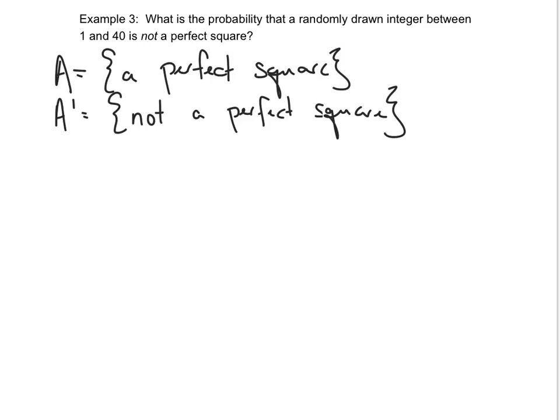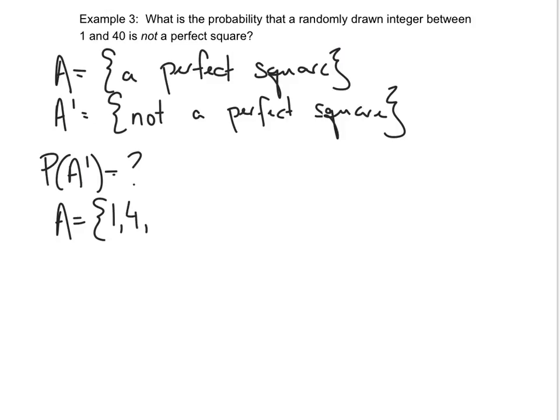Okay, so now we want to figure out our probability of not A occurring. So let's figure out what A is first. So what's A? Between 1 and 40, what are our perfect squares? So let's list them. We have 1, so 1 times 1 is 1. 2 times 2 would be 4.